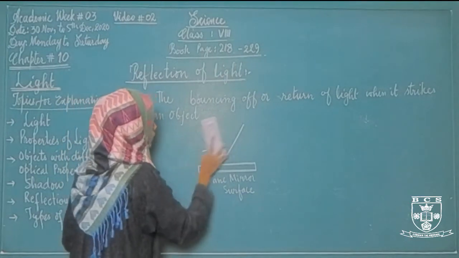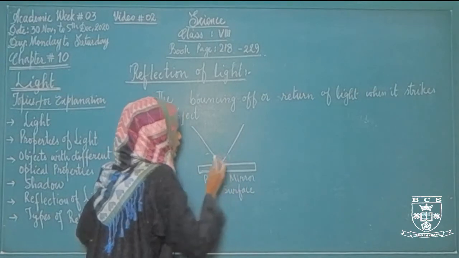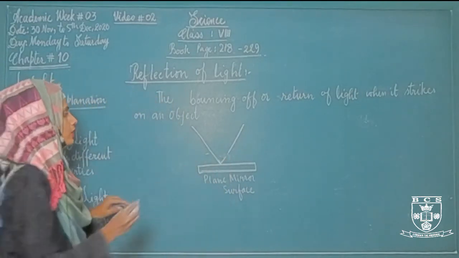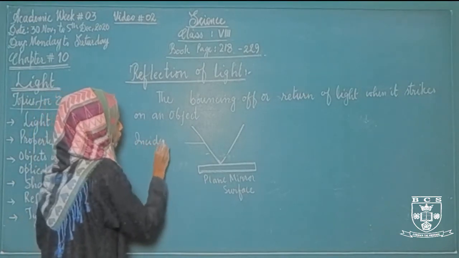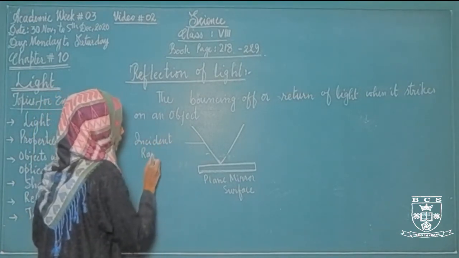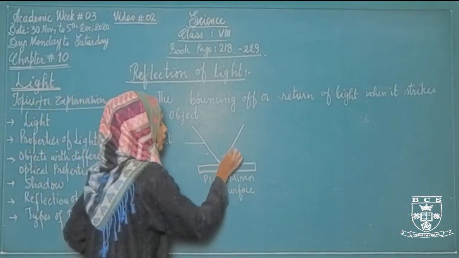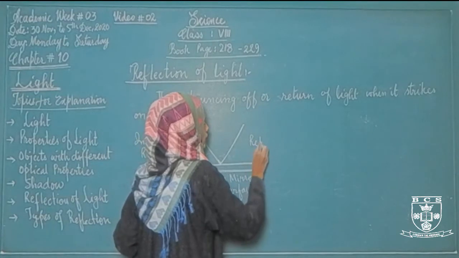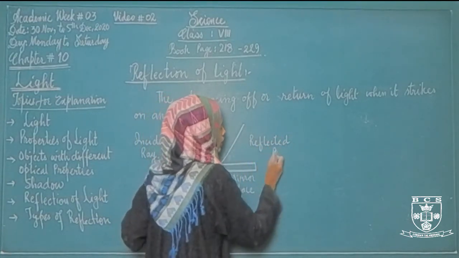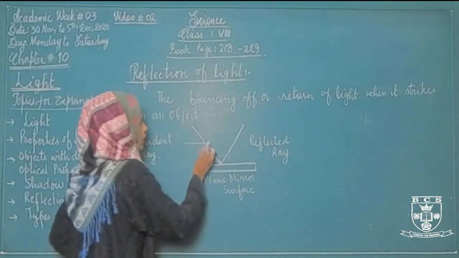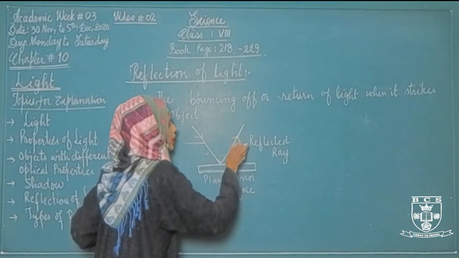This is called reflection of light. The light ray that is striking on the surface is called incident ray. The light ray that was bounced back is called reflected ray. How can we say that it is an incident ray and the second one is reflected ray? By this arrow we can identify the incident ray and the reflected ray.